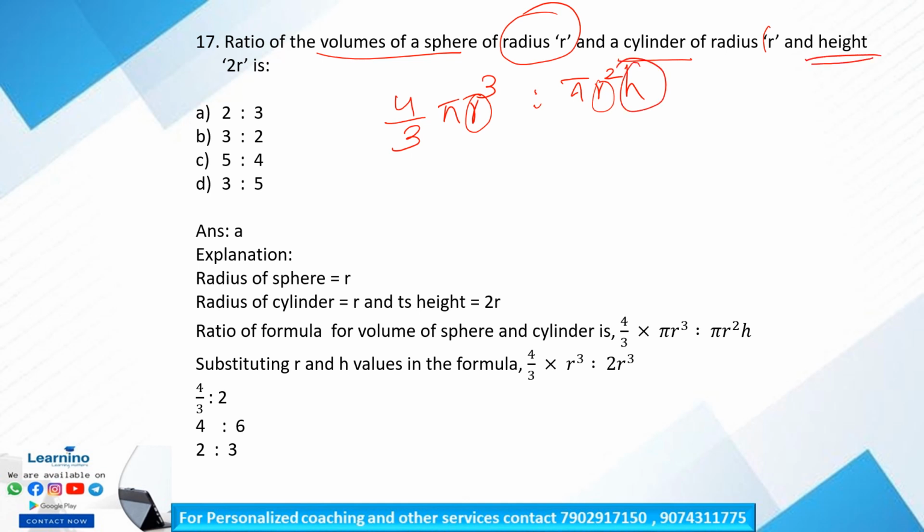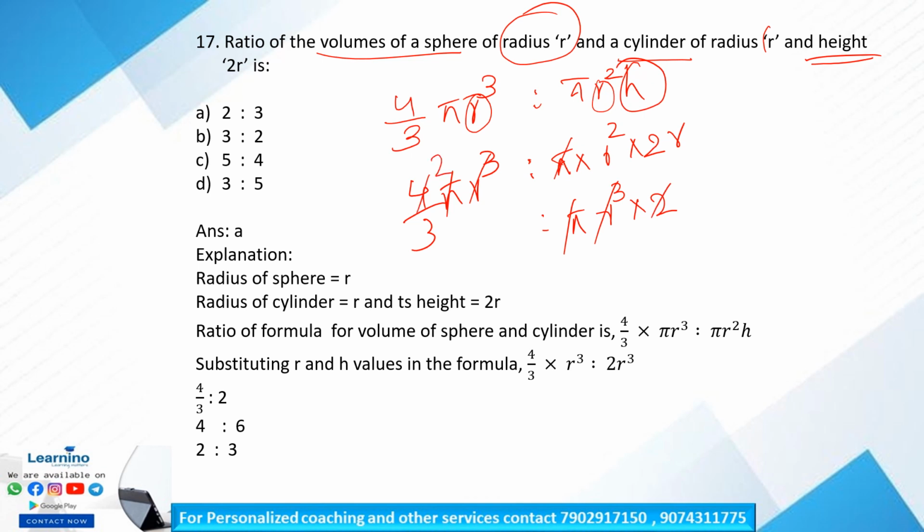And the height is 2r. Okay, in place of h we have to write 2r. So pi into r square into 2r, that is equal to pi r cube into 2. Is it clear? So pi is cancelling each other. R cube and r cube cancel each other. Okay, 2 and 4, so 2. Clear? So 2 by 3 is to 1, that is equal to 2 is to 3. So our option A is the correct answer. 2 is to 3.